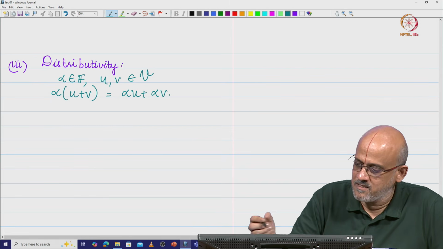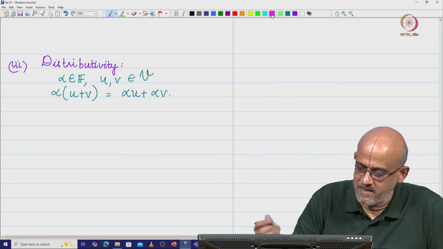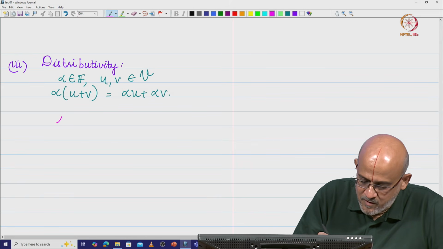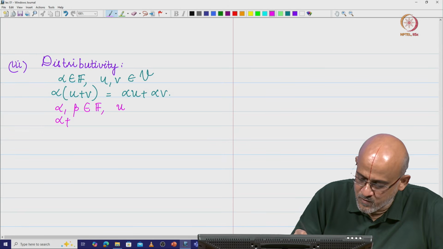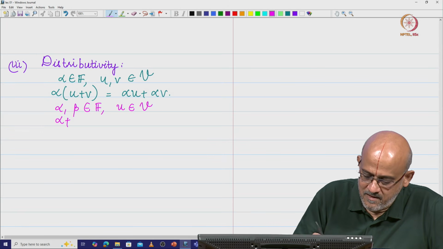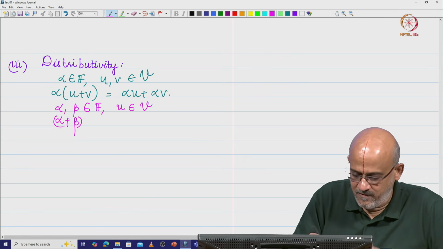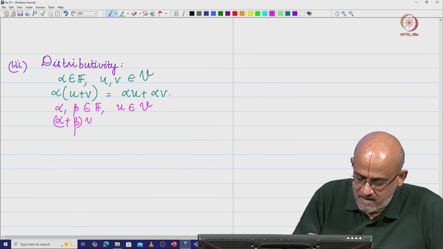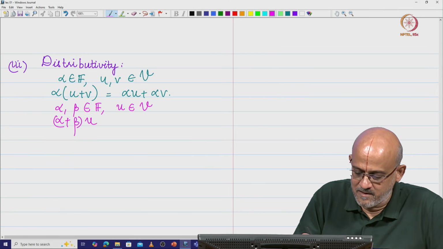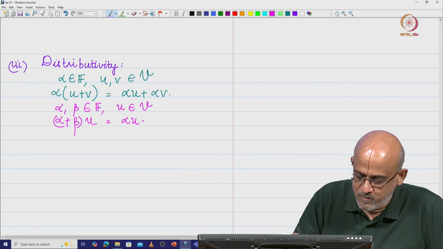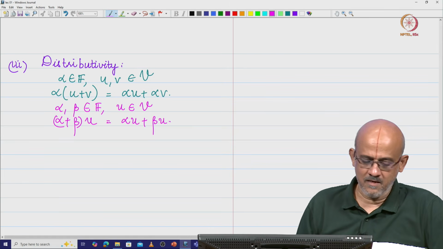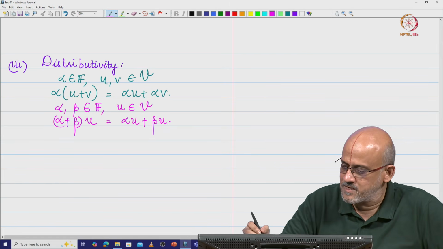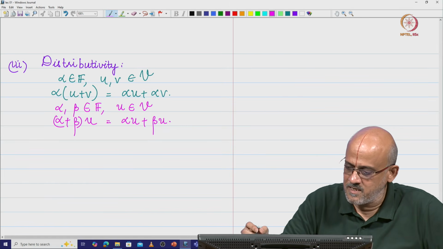The other thing is, you can also have this property which says, suppose you have two scalars, alpha comma beta from the field, and u an element of V, then alpha plus beta into u is the same as alpha u plus beta u. This is there, and in addition we also have a couple of other properties. Let us see what they are.